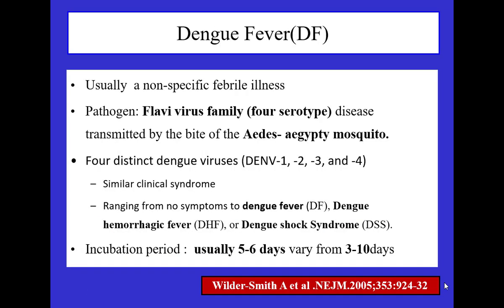So to start with dengue fever: dengue is basically a viral illness. The virus is a flavivirus, belonging to the Flaviviridae family. It has 4 serotypes, DEN1 to DEN4. It's a clinical syndrome, and there are 3 types of presentation in dengue fever.